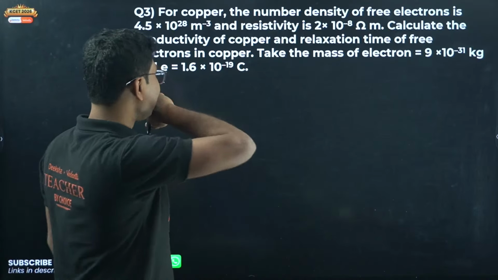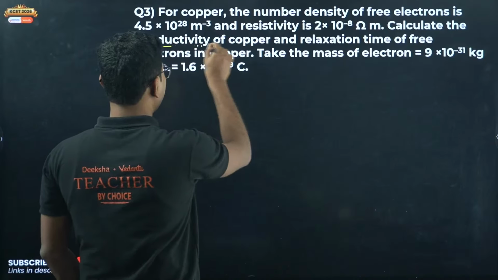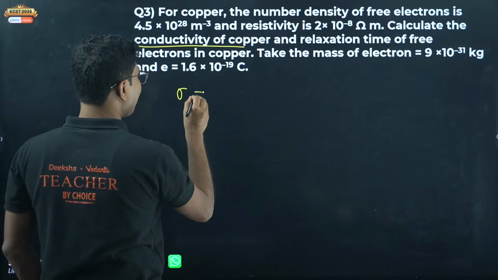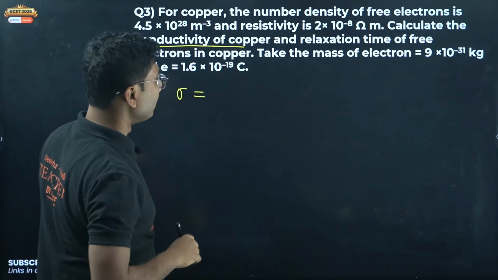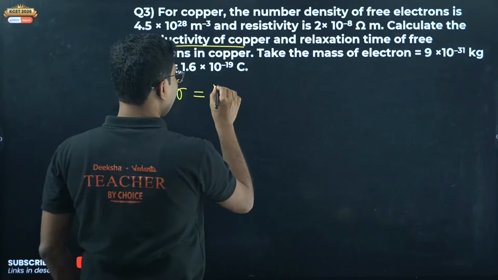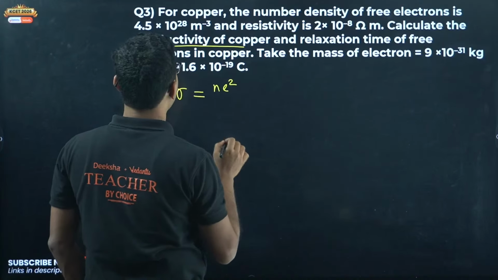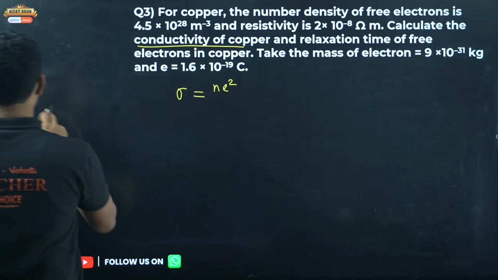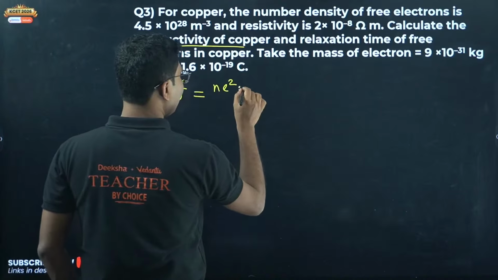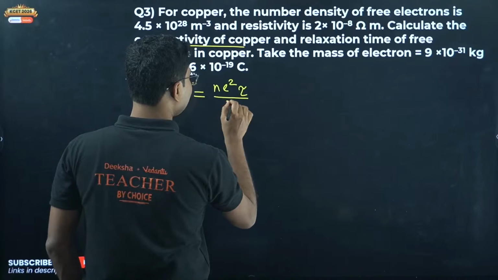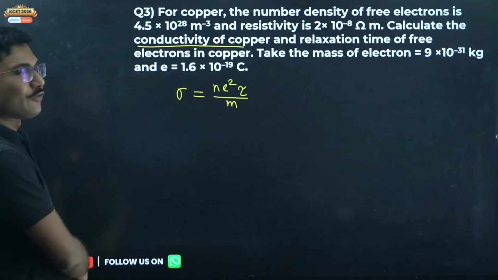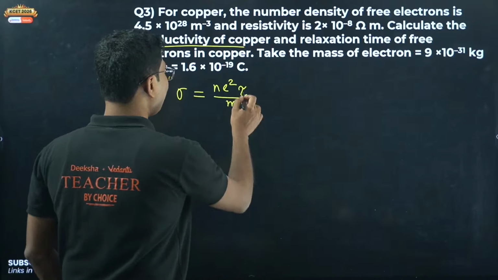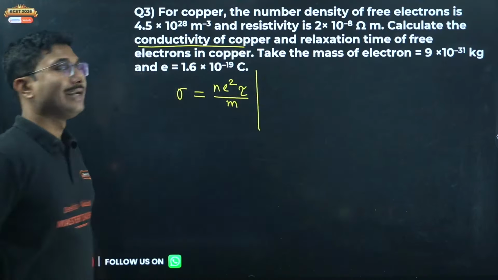Okay, so first stage is to calculate the conductivity. What is conductivity? Conductivity is given by sigma. Sigma equals N e square tau by m is conductivity. Okay, so this is the formula for conductivity, but we are not going to use this formula for conductivity. We will use this formula to calculate relaxation time.